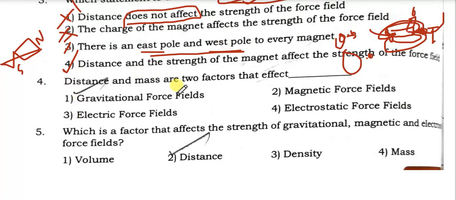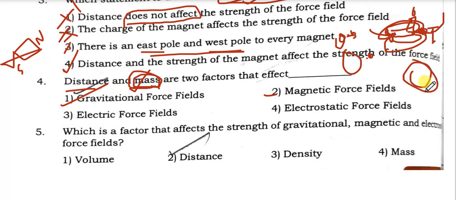Next, the fourth: distance and mass are two factors that affect which field? We have only one main principle. We have compulsory mass. If an object does not have mass, it doesn't get a gravitational field. Only when mass is present are the gravitational force fields attracted. Distance and mass are two factors that affect gravitational force, magnetic force fields, or electrostatic force fields. Answer: gravitational force fields.